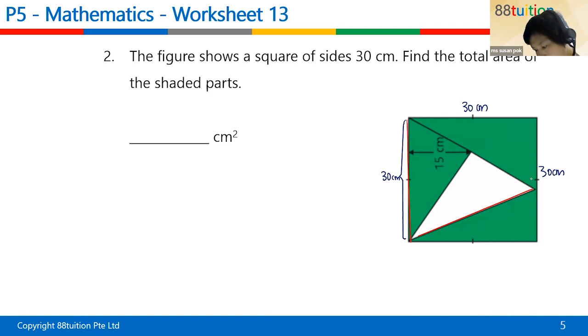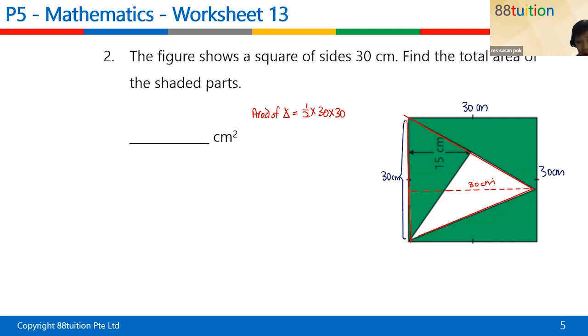Okay. So the area of a triangle is half times base times height. Why height? Because of this height, which is also 30 cm.